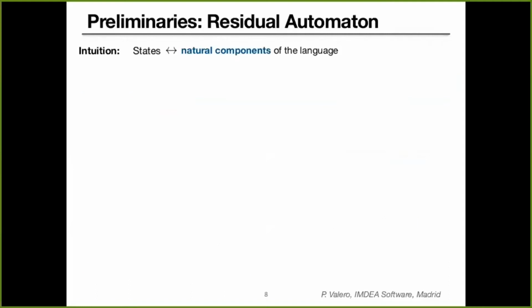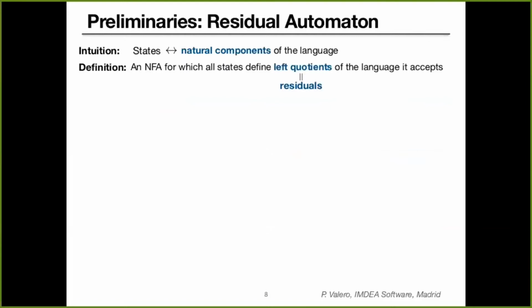Now, let me introduce formally what residual automata are. So I mentioned before that residual automata satisfy the property that every state corresponds to a natural component of the language. Now, formally, a residual automaton is an automaton where every state defines a language that is a left quotient of the language generated by the automaton. When we say that the state defines a language, we refer to the right language of that state, meaning the set of words that can be read from that state in a given automaton. And these left quotients are known as residuals, which gives the name to the class of residual automata.